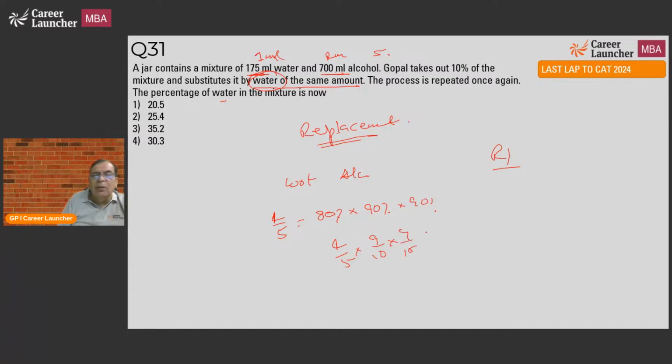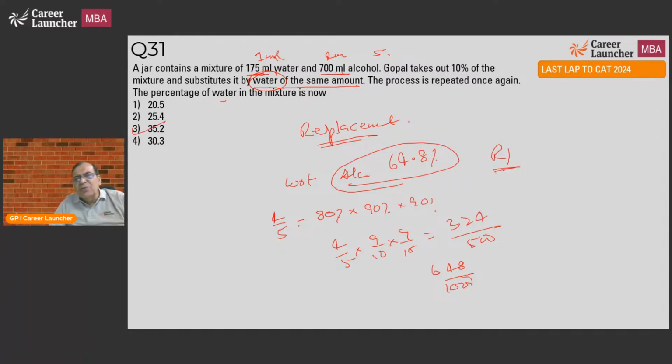This is the fraction of alcohol. 9 9s are 81, 324 upon 500, which is nothing but 648 upon 1000. So that means this is 64.8% alcohol. If alcohol is 64.8%, water should be 100 minus 64.8. So this is a standard round 1 replacement formula question. Replacement formula yaad hai, lagao, aage chalo.